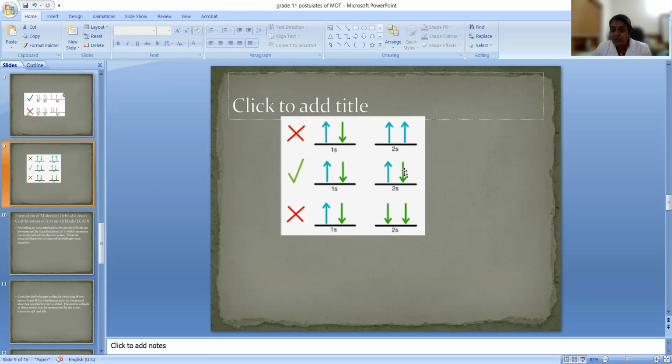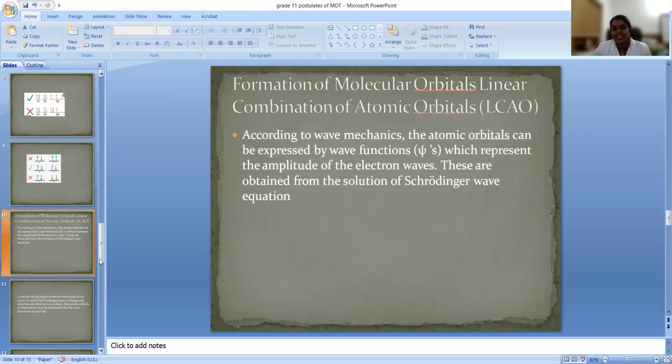For these two electrons, at least one quantum number should be different, right? The spin quantum number should be different. One is clockwise and one is anti-clockwise. So this is the correct order: one should be up and one should be down. All these rules we are following in molecular orbitals while we are filling the molecular orbitals. Now let us see one case.